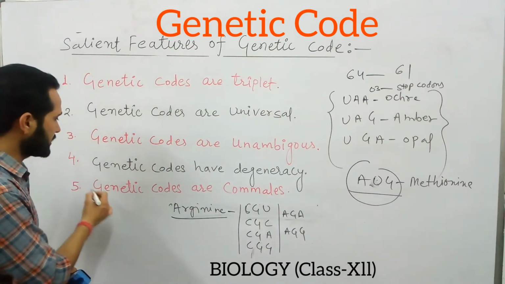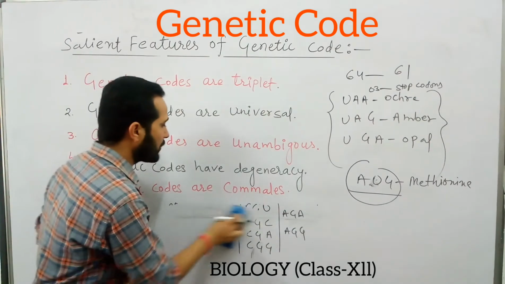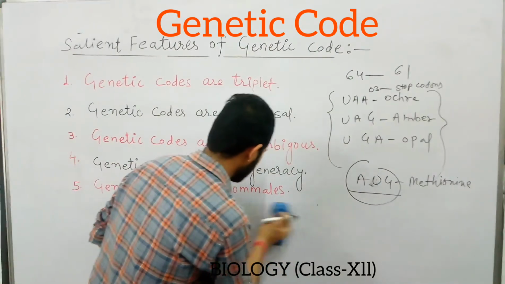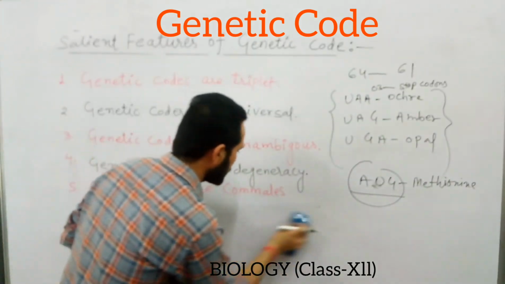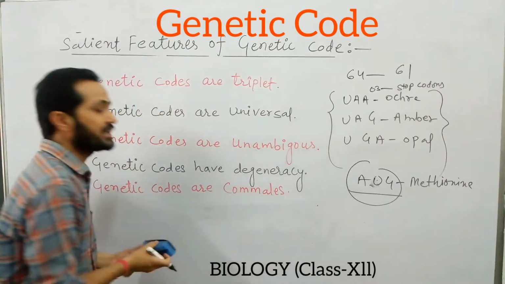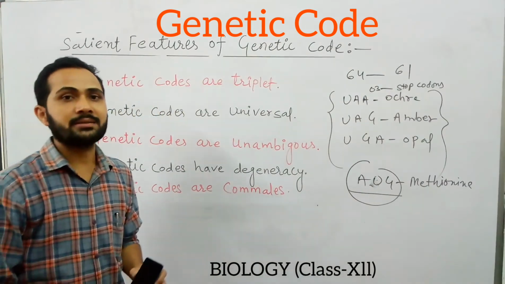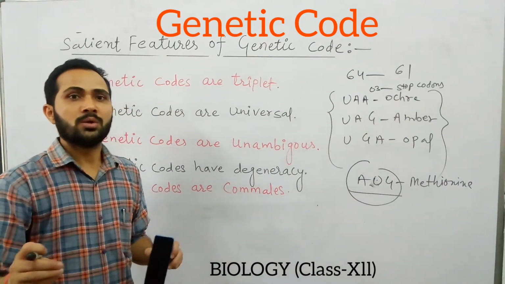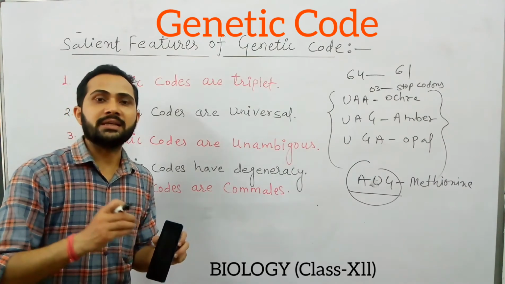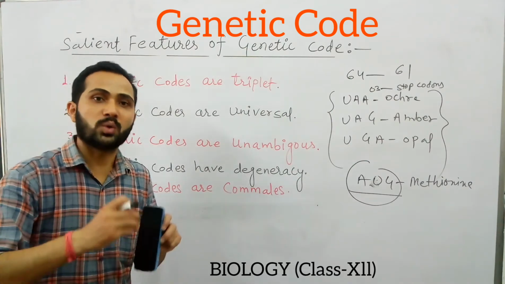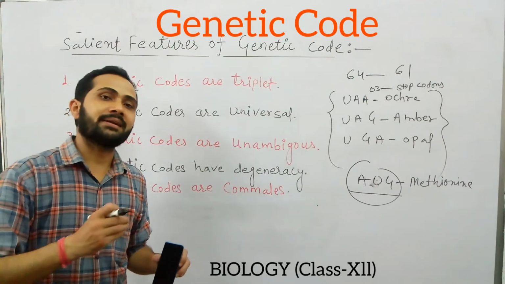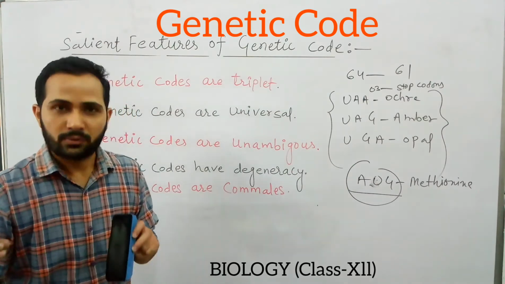Now another important feature is that genetic codes are commaless. As we know the genetic codes are triplet, so these are read in continuous fashion. There is no pause during the reading of the genetic codes on mRNA. They are read in continuous fashion.